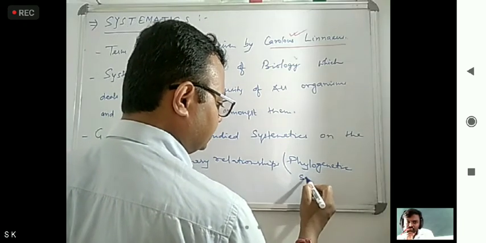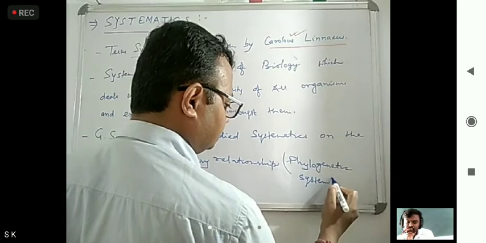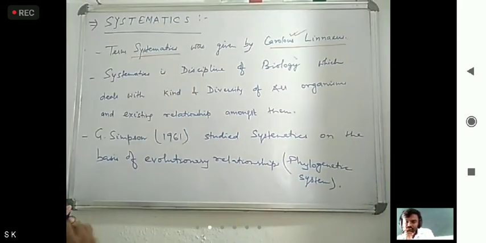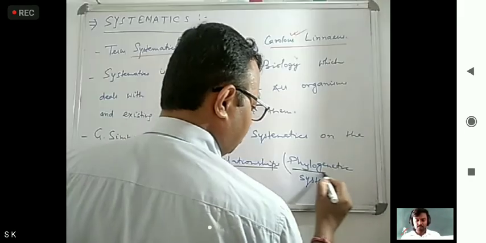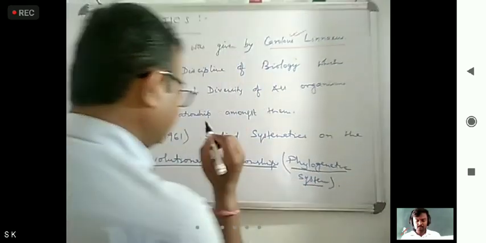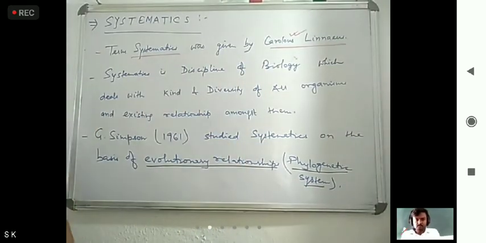Evolutionary means evolutionary relationship or phylogenetic. So phylogenetic means evolutionary relationships.